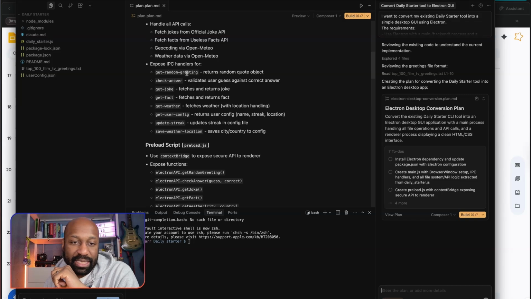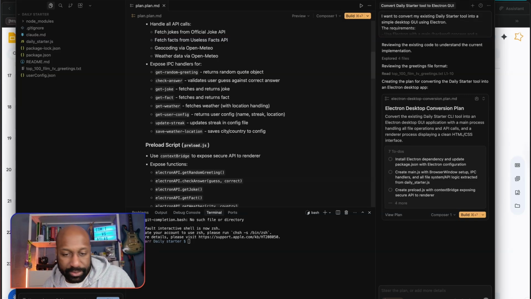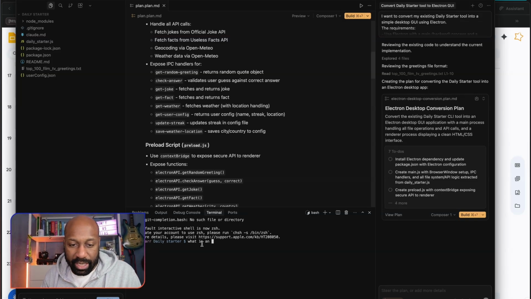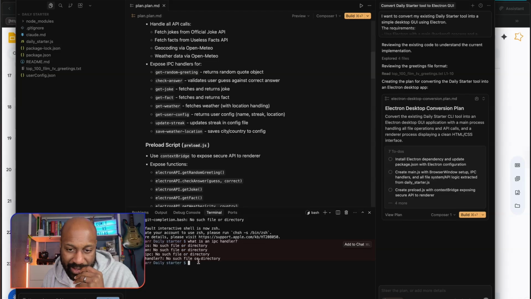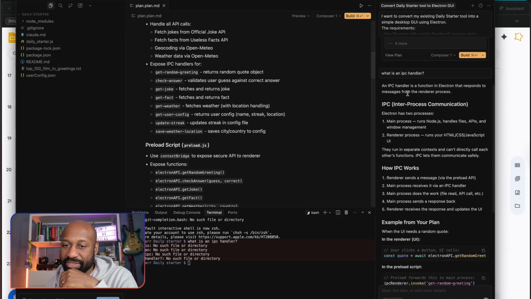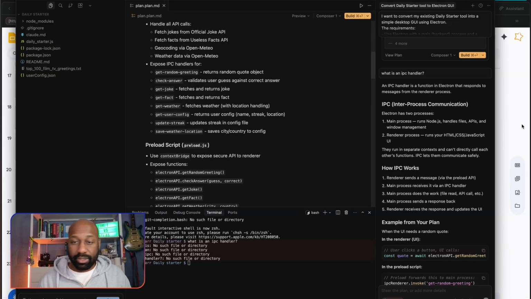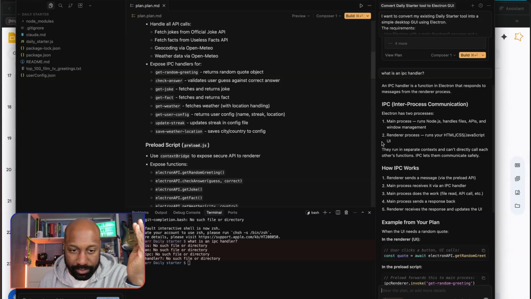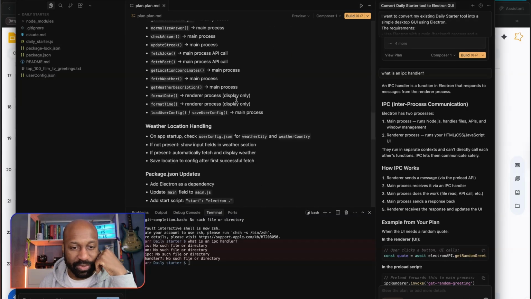Expose IPC handlers. Don't know what that is. What is an IPC handler? Hold on. Okay, so it stands for inter-process communication. Oh, so that's because, as I said before, we have the main process and the renderer process, so it needs this thing, the IPC handler, to work between them. Lovely. I'm not going to go through all this because, frankly, I don't understand all of it.